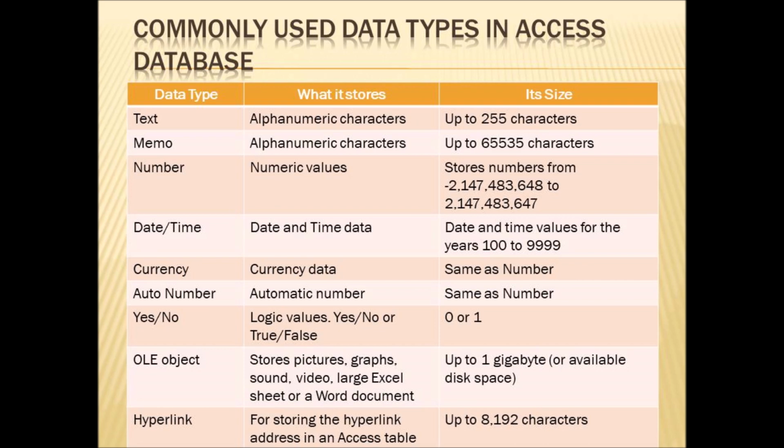It can store data up to 1 gigabyte, or it will be limited by the disk space available in your computer. Next one is hyperlink. It stores the addresses of hyperlinks in the Access table. Its size is up to 8192 characters. This is the table for the commonly used data types in the Access database.